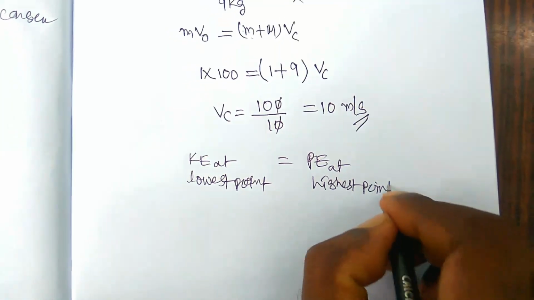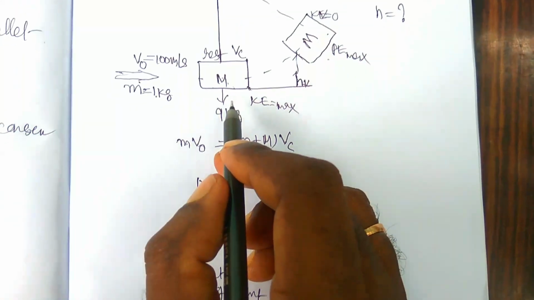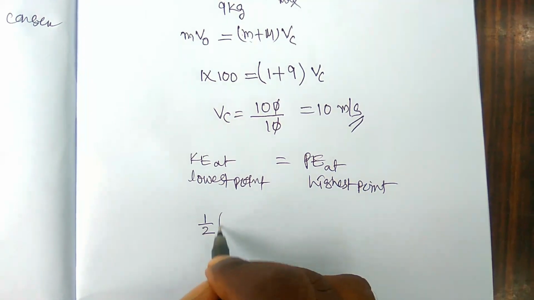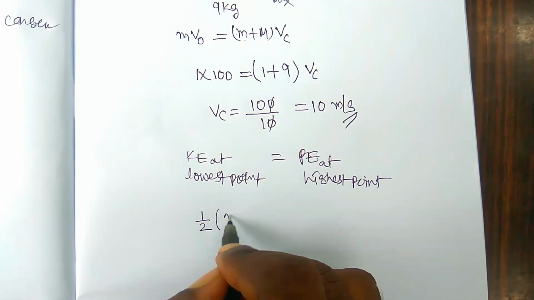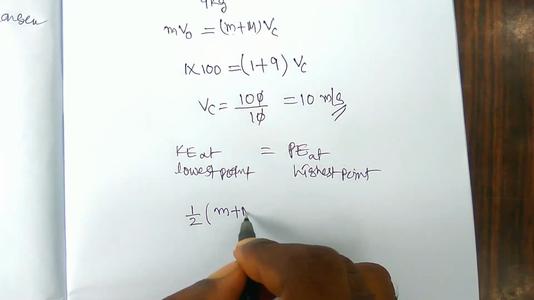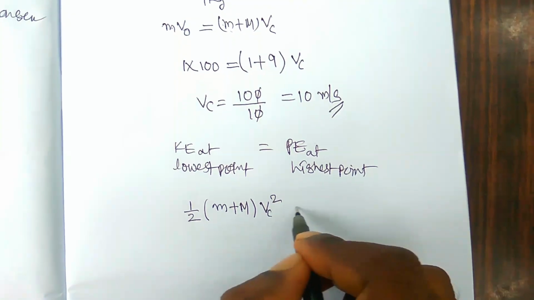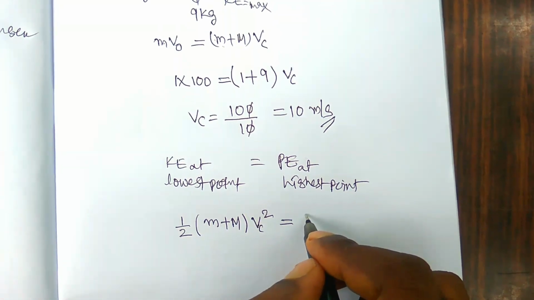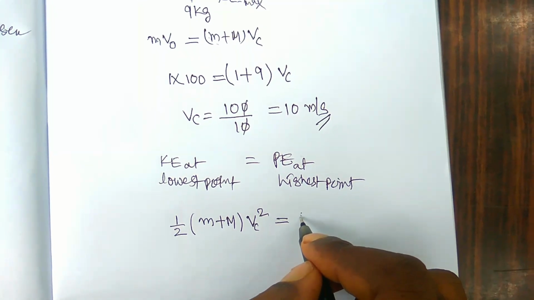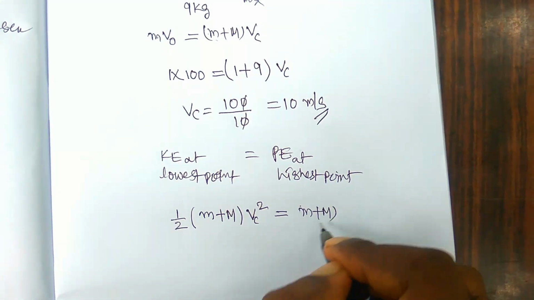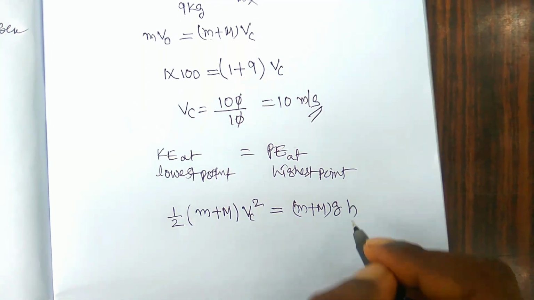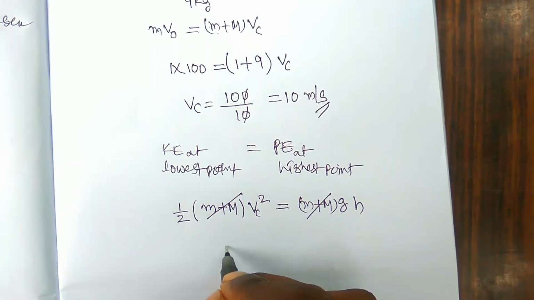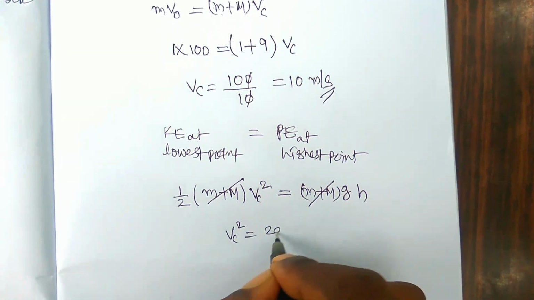Let us write the kinetic energy at the lowest point: half (m plus M) vc square. It is equal to the potential energy at the highest point after the collision, (m plus M) g h. Small m plus capital M cancels out, so half vc square is equal to g h.